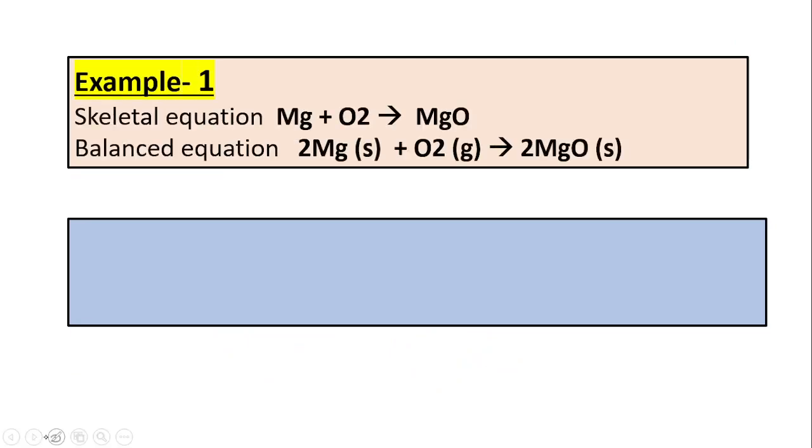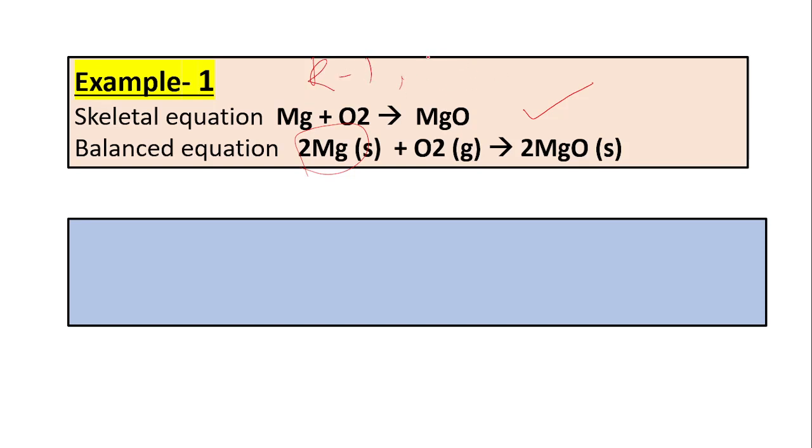Next, look at example number 1. This is the skeletal equation, and equation number 2 is balanced. Look at the number of magnesium atoms in the first equation. In the reactant side, one magnesium is present.